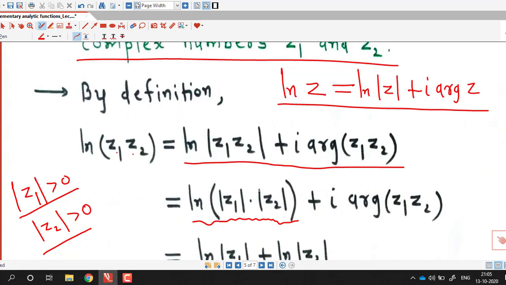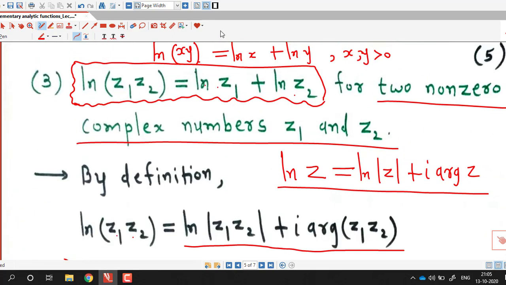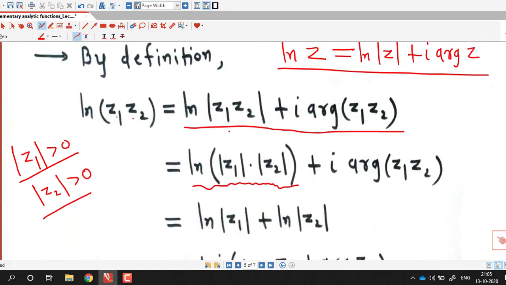So here we can use the property of real numbers, log of x into y equal to log x plus log y. So using that property we can write log of mod z1 into mod z2 equal to log of mod z1 plus log of mod z2.